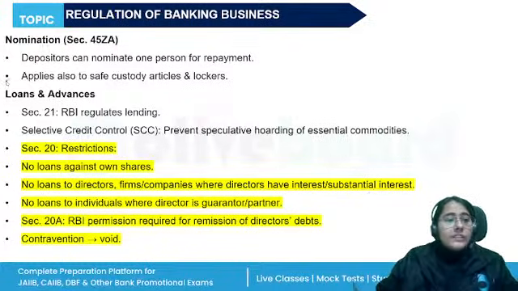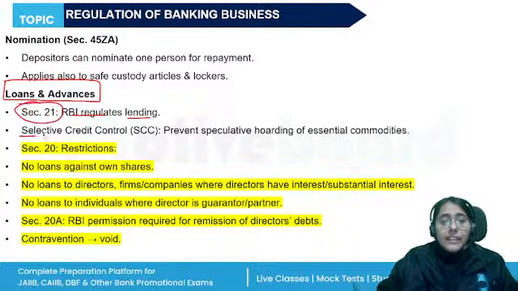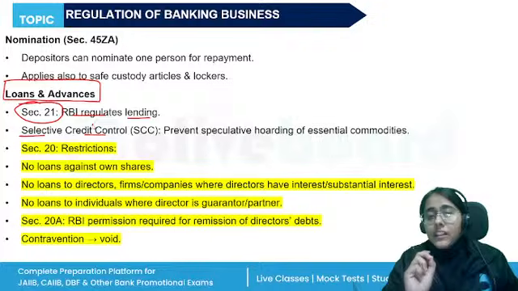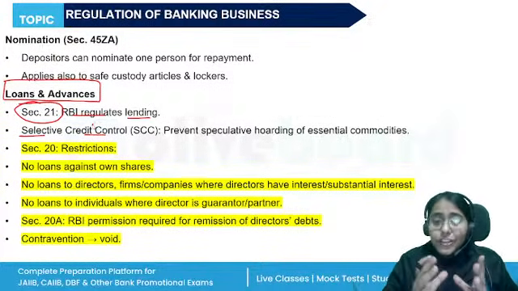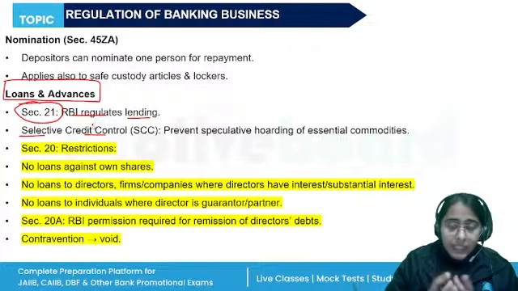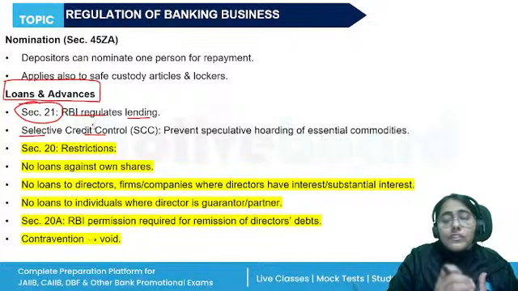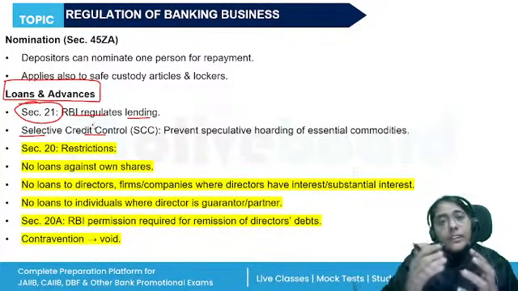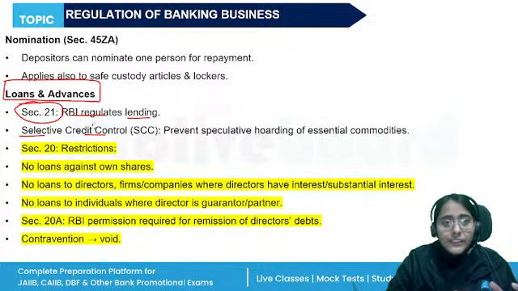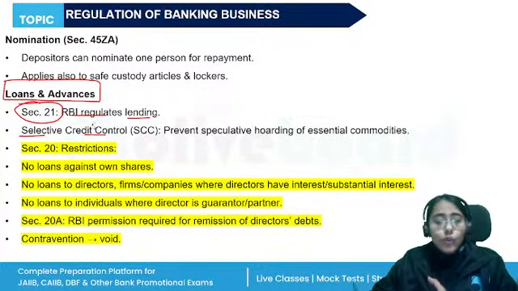The loans and advances. RBI regulates the lending as per Section 21. There is the selective credit control provision. RBI gives directions to the banks on which type of loans should be restricted, should be limited. This is basically so that the banks are not undertaking too much risk, or not concentrating their loans and advances in one particular segment only, right?